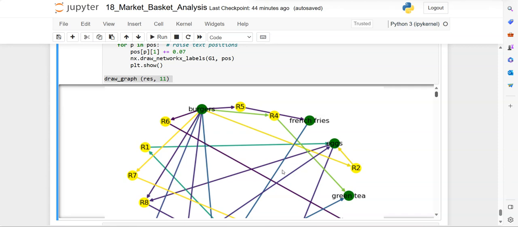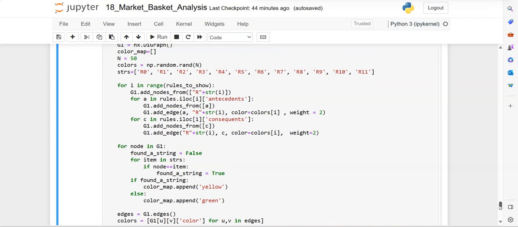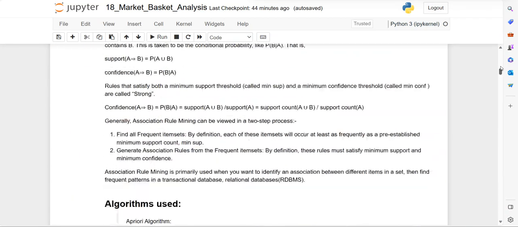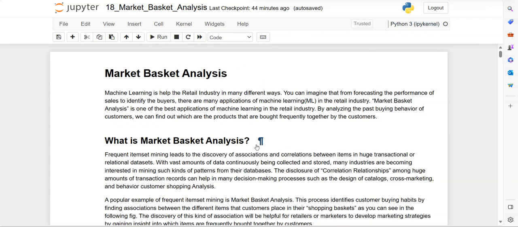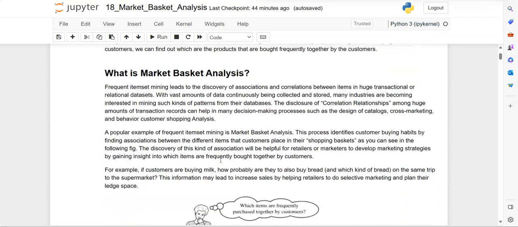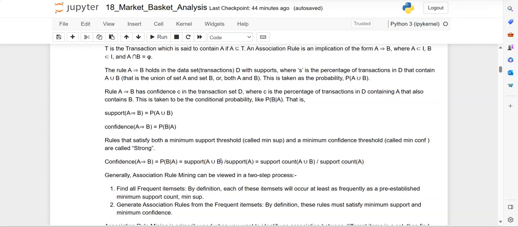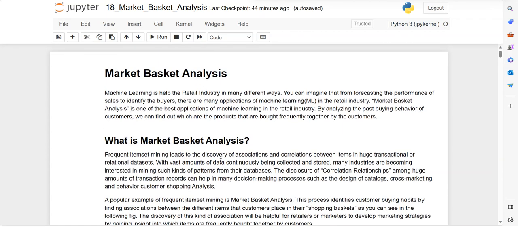So that's it from me today. We have learned how to implement the Apriori algorithm and FP growth. Frequent pattern mining is very important, and this market basket analysis concept is also very important in the retail industries, so that the analyst can find out what are the frequent items to be purchased. So this is a very interesting one in retail industries.